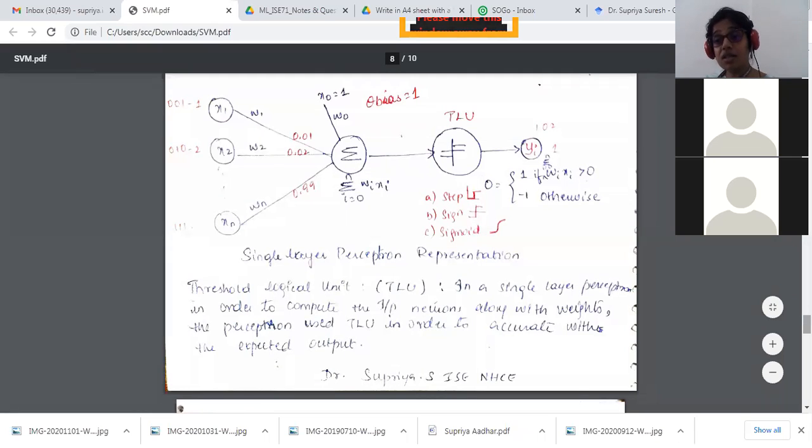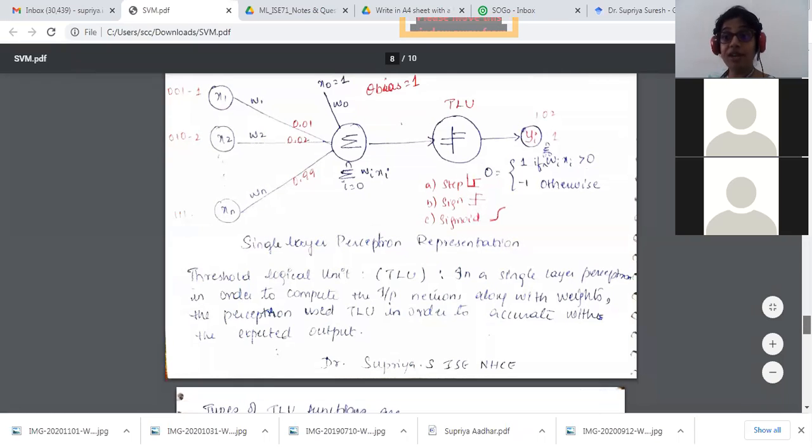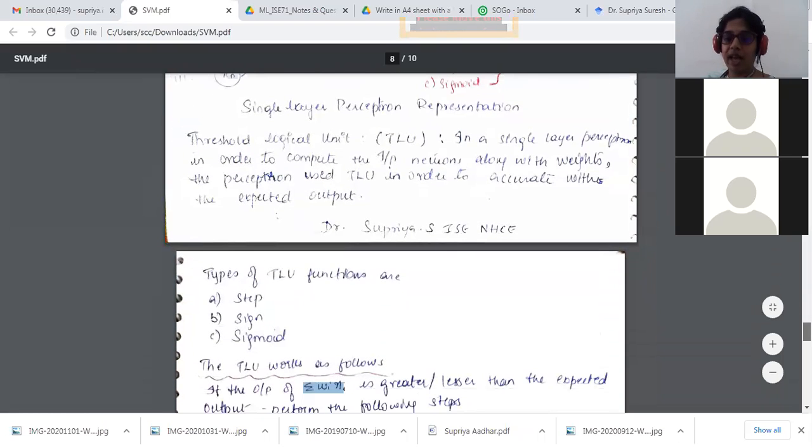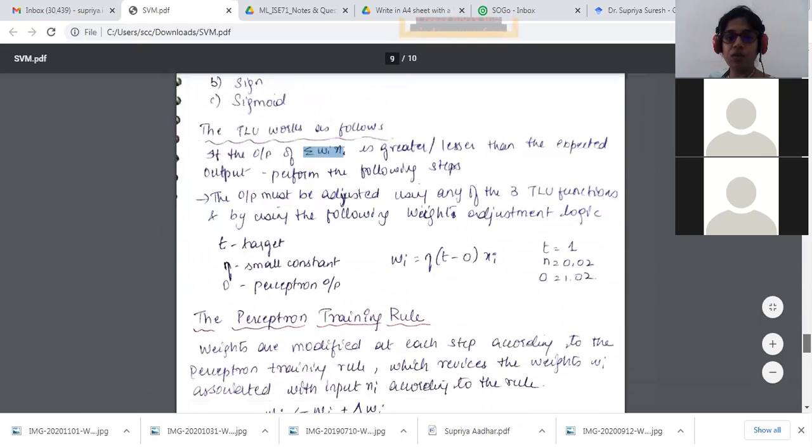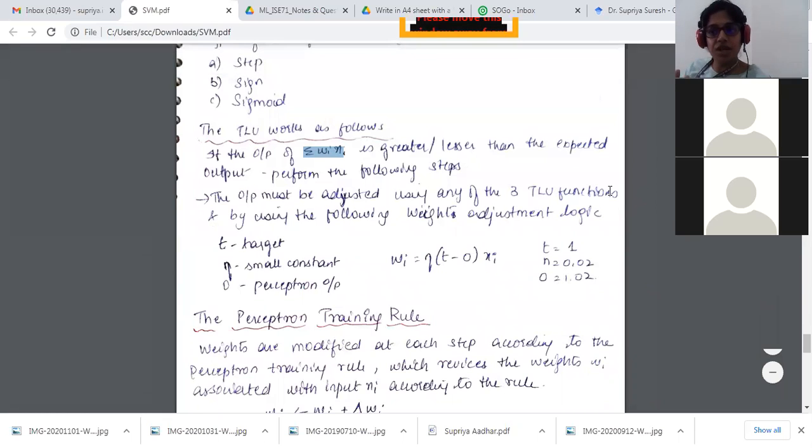But how does it tell whether we are going ahead with the correct classification or not? You have to update your weights. Every time we perform it, we have to do the weight updations. For that, the output must be assigned using any of the 3 TLU functions: the sine, the step, or the sigmoid. Any of the functions it has to take. Keep in mind, the output is adjusted using any of these 3 TLU functions and by using a weight adjustment.